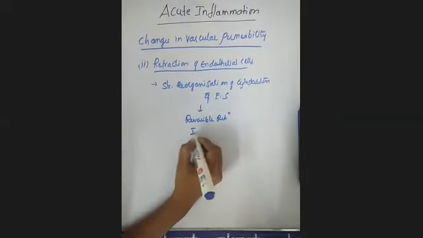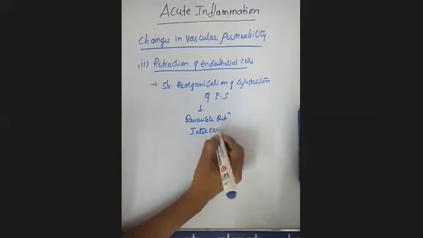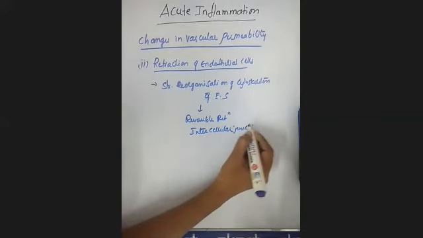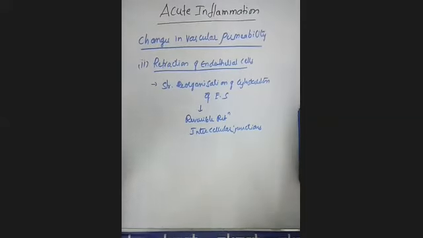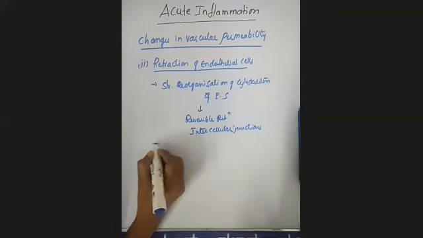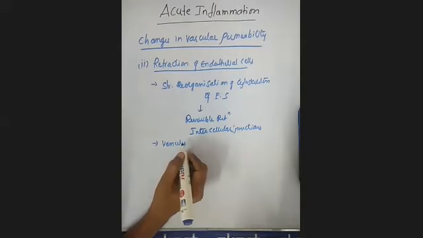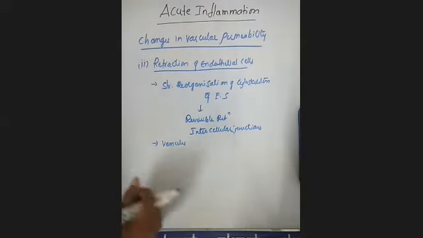of intercellular junctions. Clear? That means whenever there is a change in the shape of the endothelial cells, this condition is reversible in acute inflammation. This is also most common in venules, like the contraction of endothelial cells we saw previously.